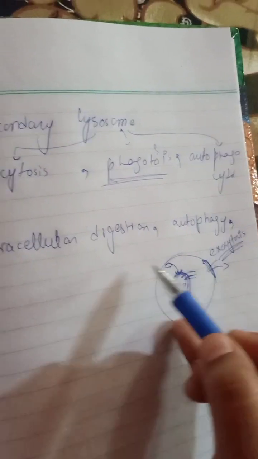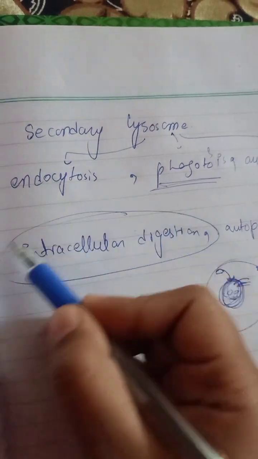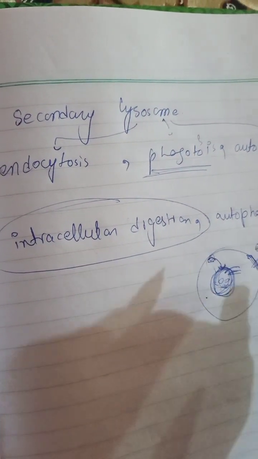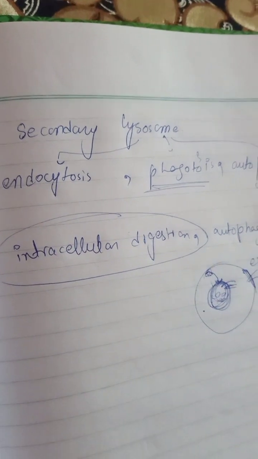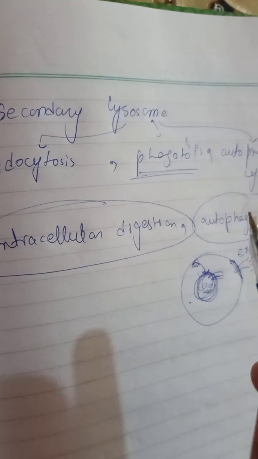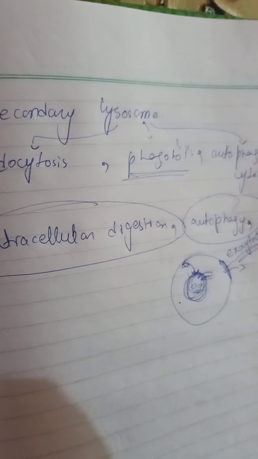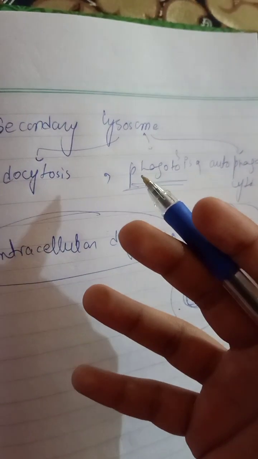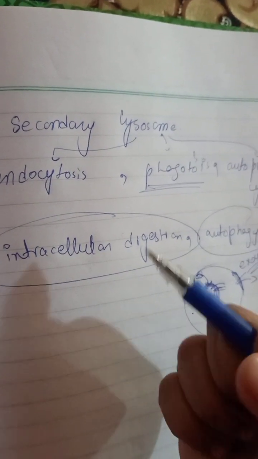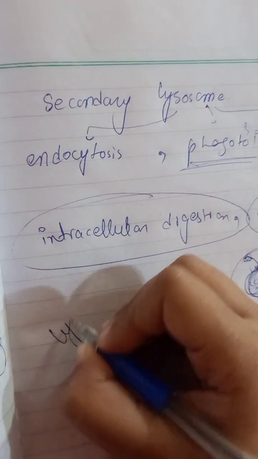This is called intracellular digestion, which means the digestion inside the cell with the help of the lysosome and the food vacuole. Now what is autophagy? Autophagy is basically the process in which the unwanted substance is engulfed or digested by the lysosome.